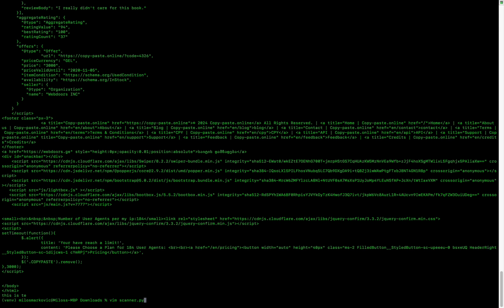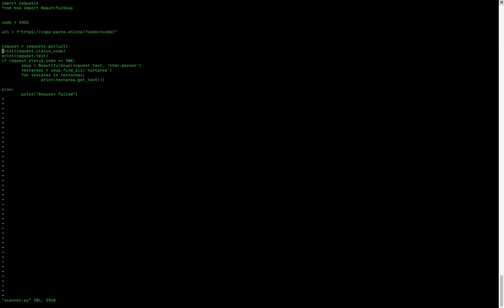Let's go ahead and modify the script a little bit. Let's comment out this line of code, which is going to print out the status code, and let's instead print out the request.text. And then let's run the script again.